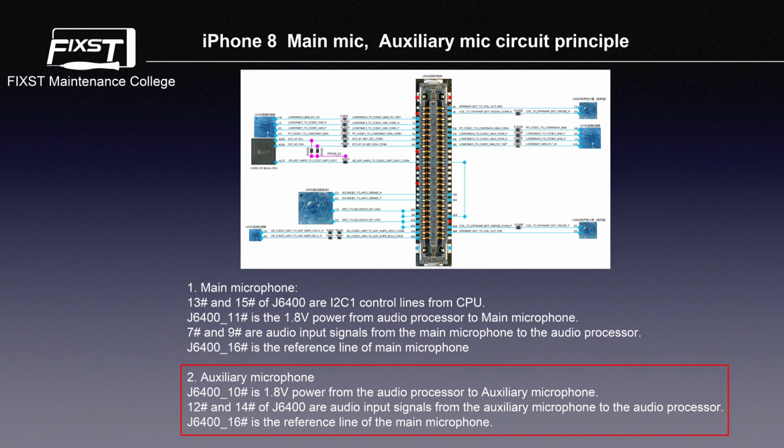2. Auxiliary microphone. Pin 10 of J6400 is 1.8 voltage power from the audio processor to the auxiliary microphone. Pin 12 and pin 14 of J6400 are audio input signals from the auxiliary microphone to the audio processor. Pin 16 of J6400 is the reference line of the auxiliary microphone.